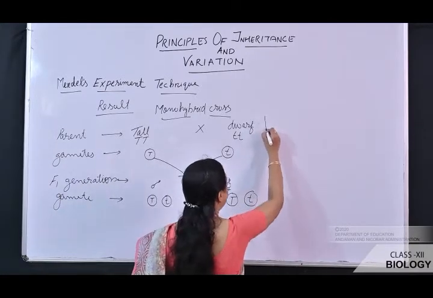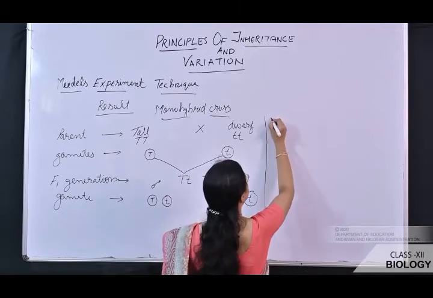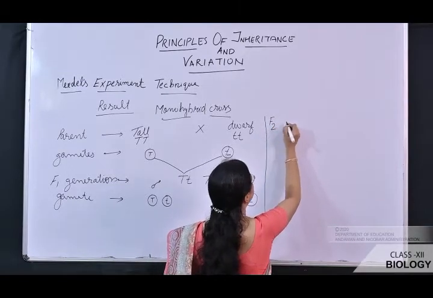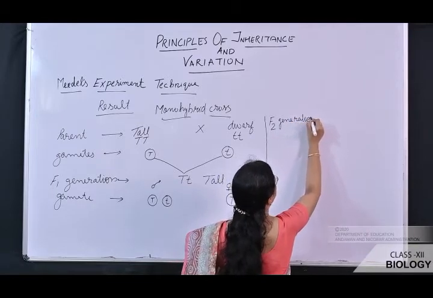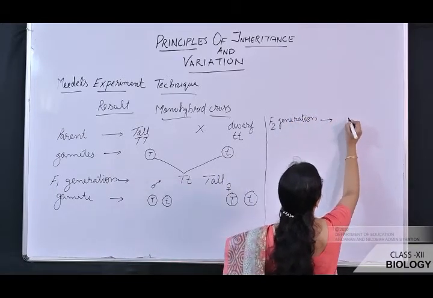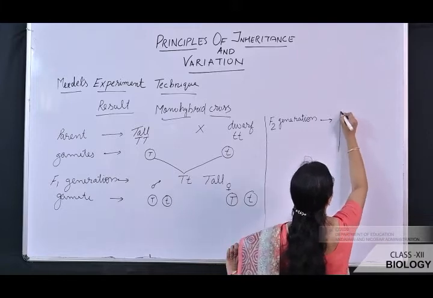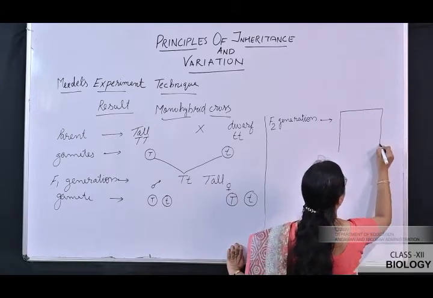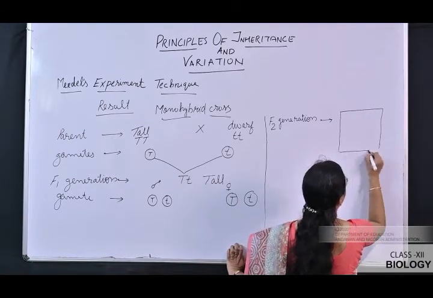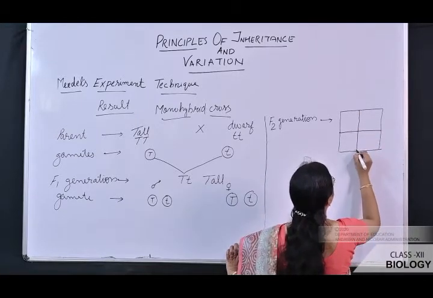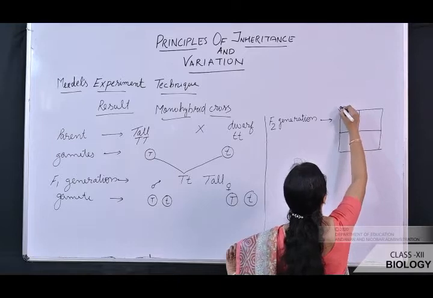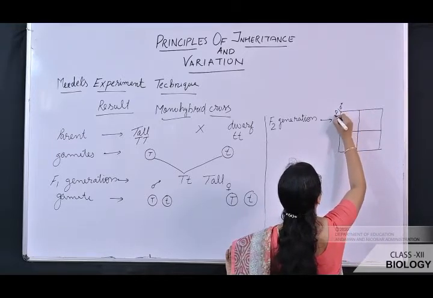So now we will see the F2 generation. What is the F2 generation? The F2 generation can be represented in the form of a Punnett square. Okay, this is a Punnett square. Here we will write male gamete and female gamete.